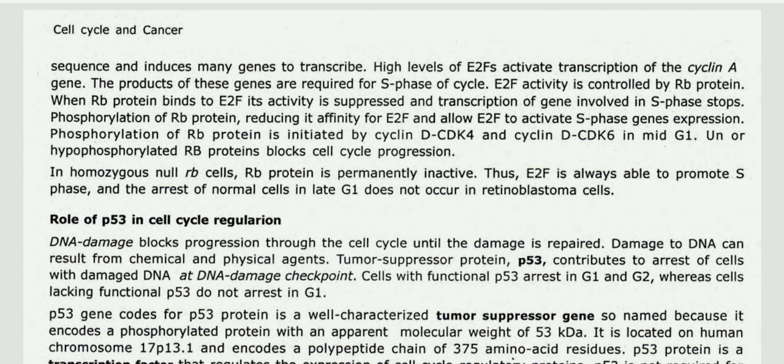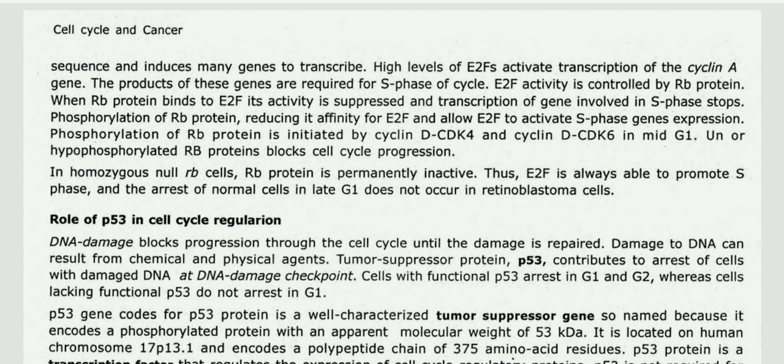High levels of E2F activate transcription of the cyclin A gene. The products of these genes are required for S phase of the cycle. E2F activity is controlled by RB protein. When RB protein binds to E2F, its activity is suppressed and transcription of genes involved in S phase stops. Phosphorylation of RB protein reduces its affinity for E2F and allows E2F to activate S phase gene expression.